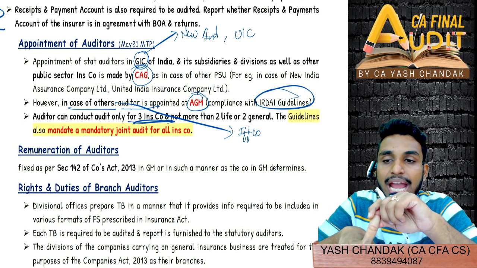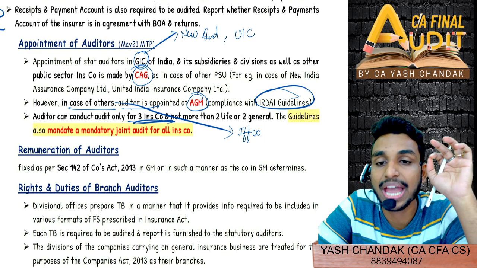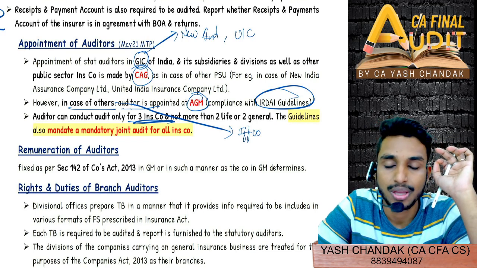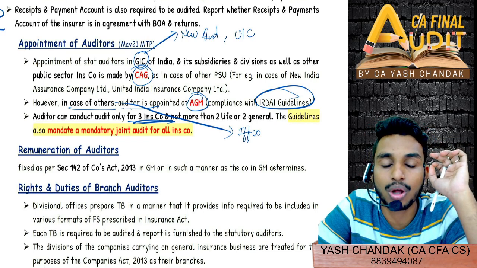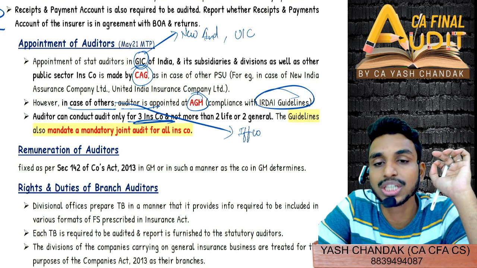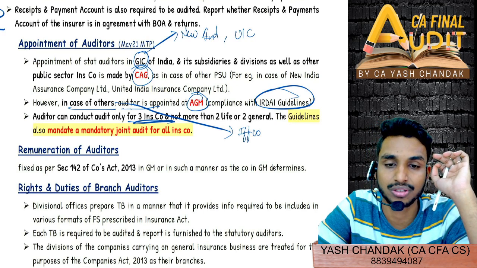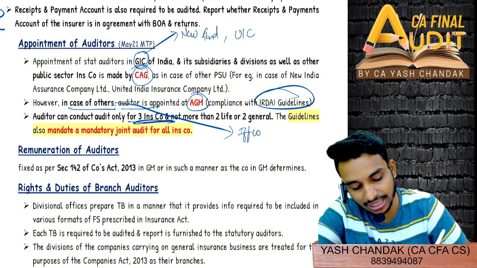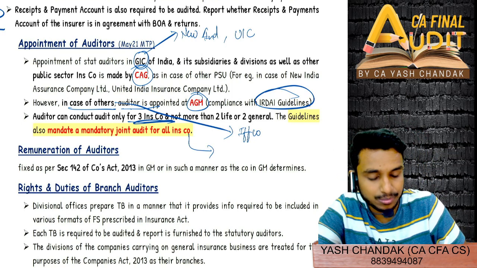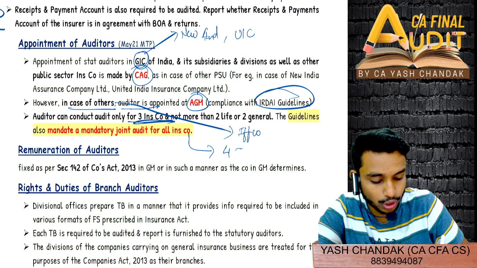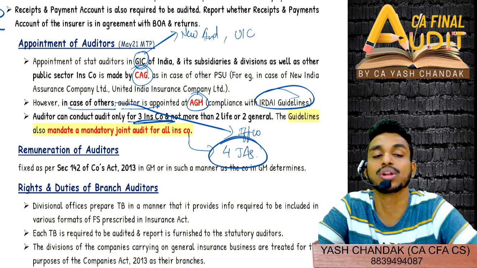And also you have to mandatorily have joint auditors for all the insurance companies. That means all insurance companies will be mandatorily performing joint audits. Generally in the SM given, you will find that 4 joint auditors are there for any insurance company.